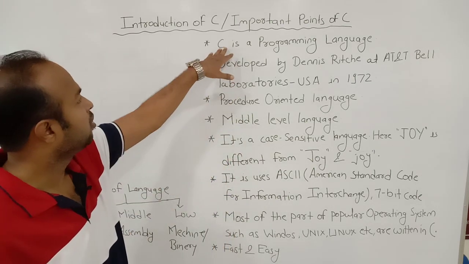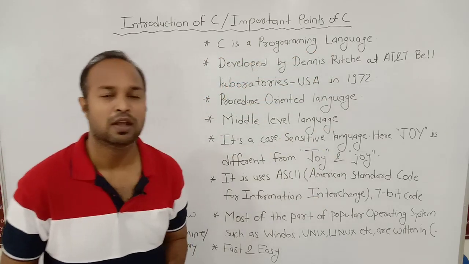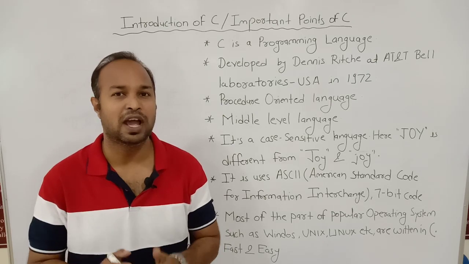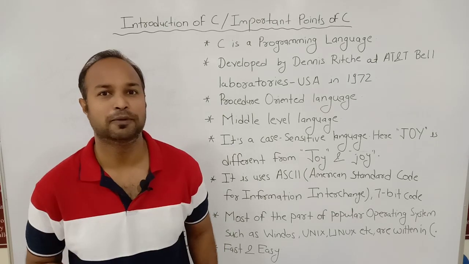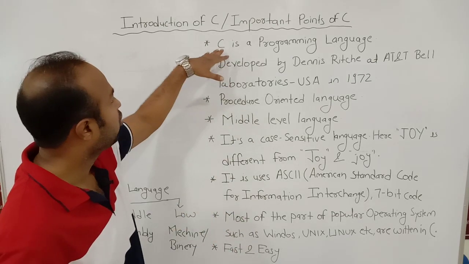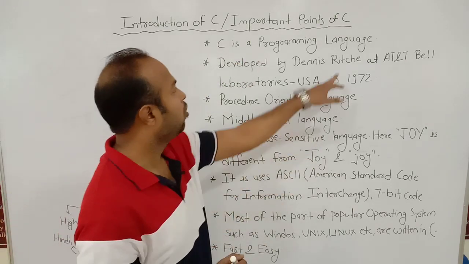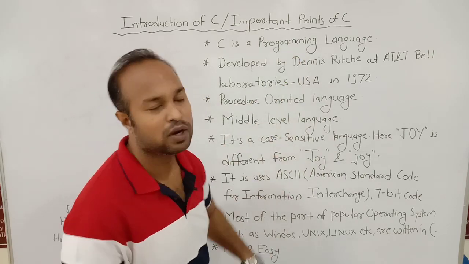Our first point is C is a programming language. Friends, if you really want to be a good programmer, then you need to apply why and how after each statement. So our first point is C is a programming language. So my question is, why it is called a language and what do you mean by programming language?